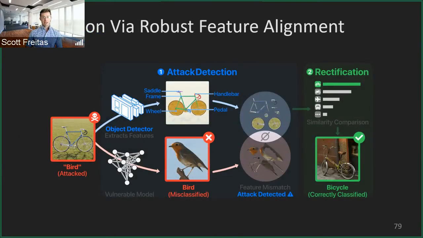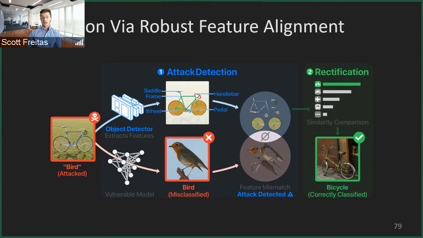So let's bring us to a high-level motivation overview of the Unmasked work. The goal here is basically protection via robust feature alignment, and we'll talk about what that means exactly. On the left-hand side here, we see an image of a bike, and to the human eye, it looks just like a bike. However, with small modified pixel perturbation to a deep learning model, this will actually look like a bird. We can see this on the bottom side of the figure, where this vulnerable CNN model actually takes this image and misclassifies it as a bird shown there.